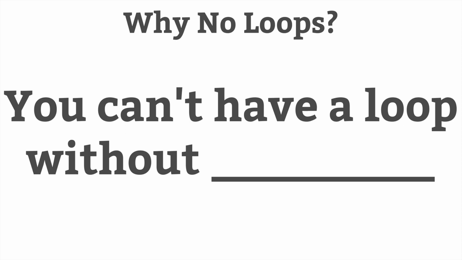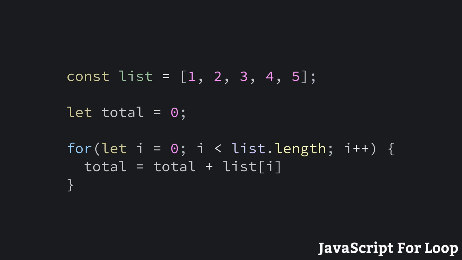To help answer this question, let's consider how you might use a for loop in another language, just to point out what the problem is with loops in Elixir. Take a moment and look at this code. Basically, this code uses a for loop to sum each number in this array and store the result in the total variable. Do you see anything about this snippet that just isn't compatible with Elixir?